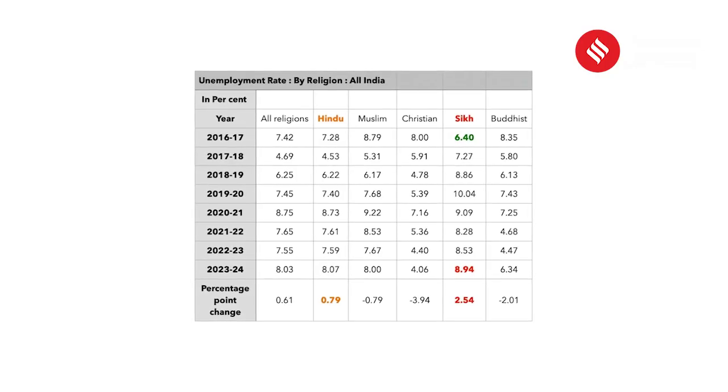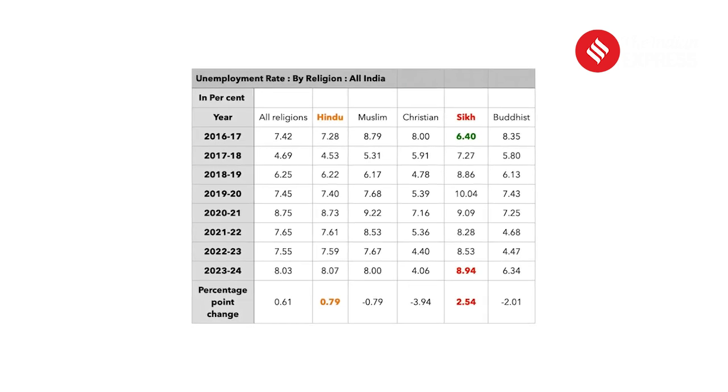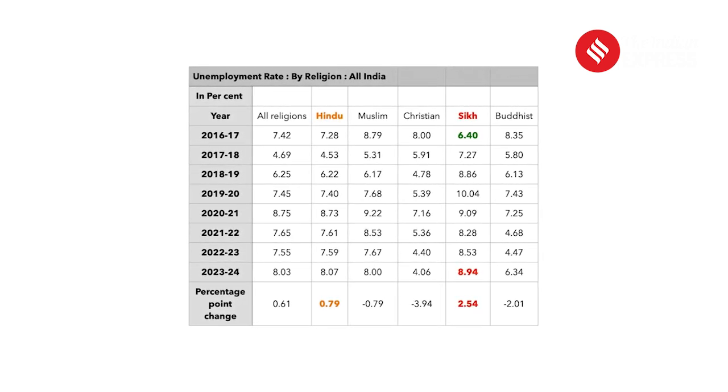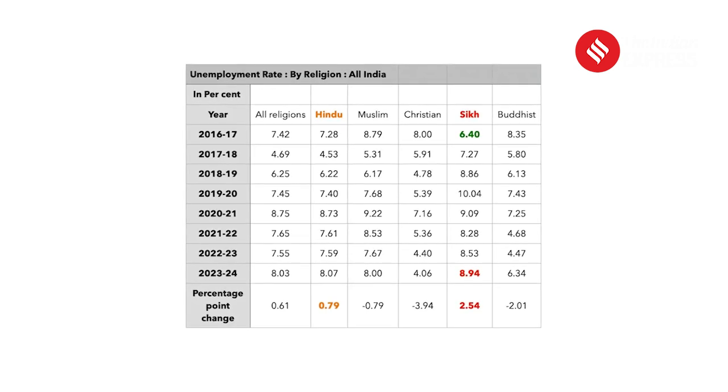And we can calculate both these metrics to better understand what is happening to different communities, different castes, different religious groups in India. So let's first look at how different religious communities performed on the unemployment stress. Where is the unemployment stress highest? Now, one thing we know is that labor force participation rate has fallen for just about everybody. If we look at the data for unemployment rates, which is the people who are demanding jobs but not getting them, we find that numbers have gone up for almost all communities.